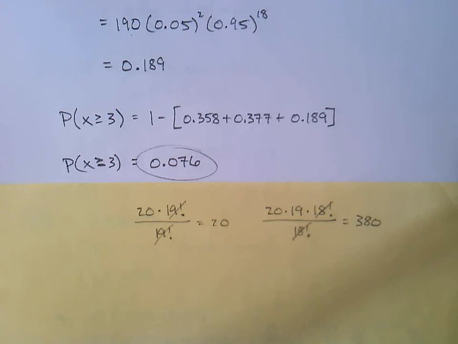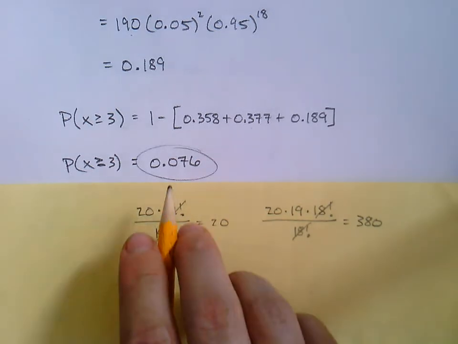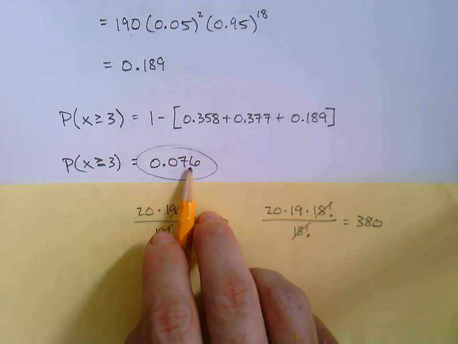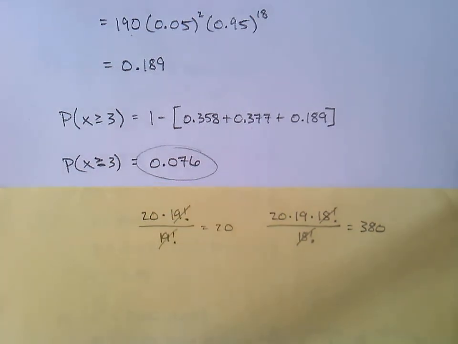Now that's surprising. That's very low, right? I mean, it's 7.6%. Well, because the probability of success is very low. Only 5% chance for each individual, right? So if you're talking about getting 3 people, even 3 people or more, the chances are not very good. Okay, let's stop here.